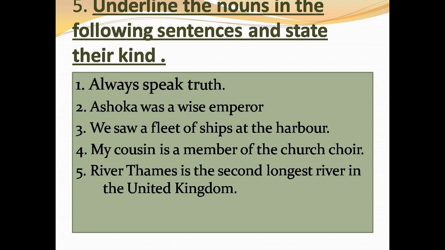When we read river, it can be any river. So common noun. The United Kingdom, it is proper noun. So River Thames is proper noun and United Kingdom also is the proper noun, and river is common noun.